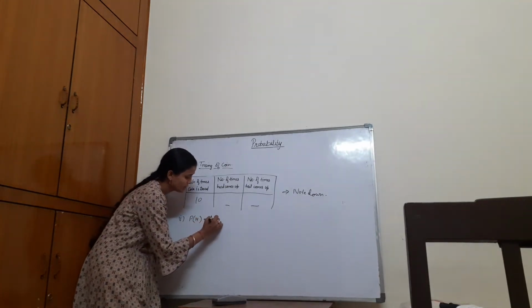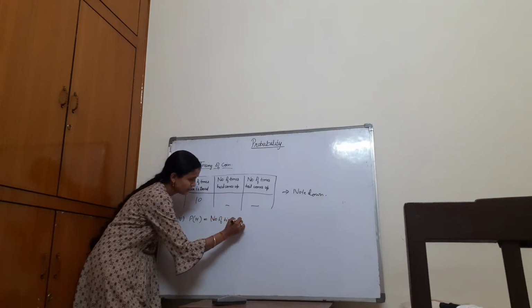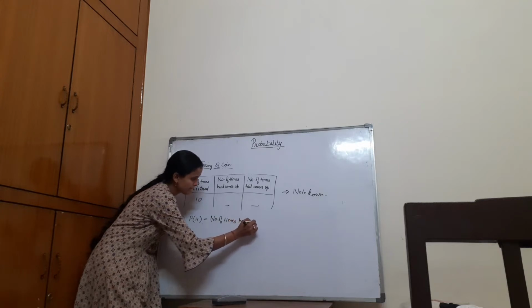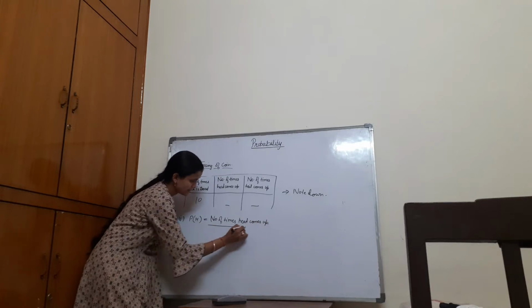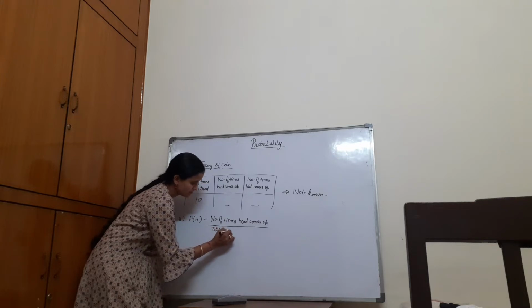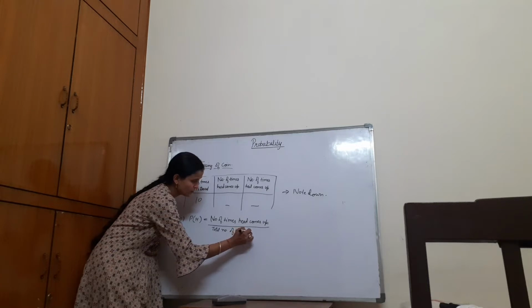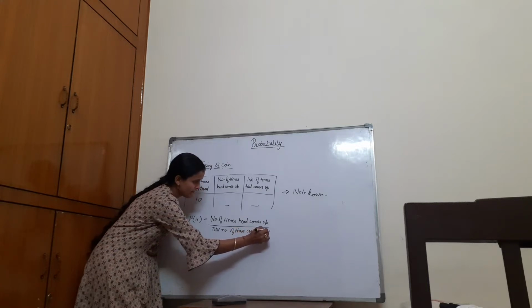The number of times head comes up upon the total number of times the coin is tossed.